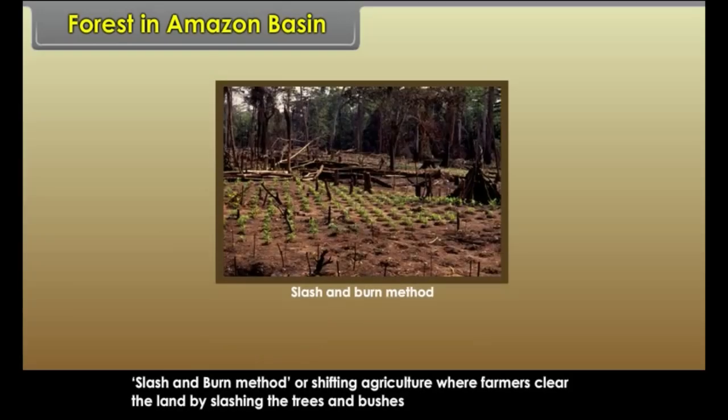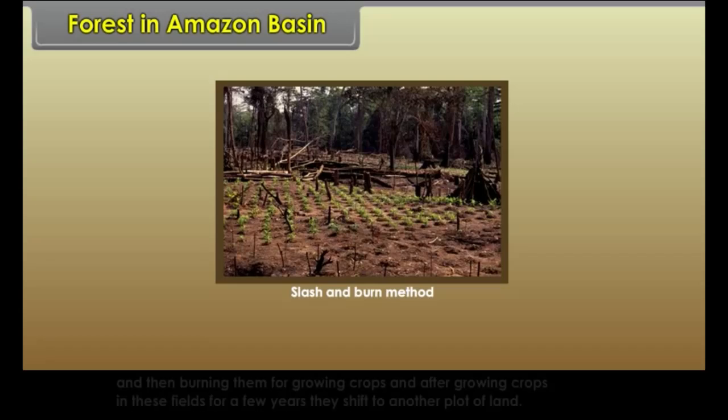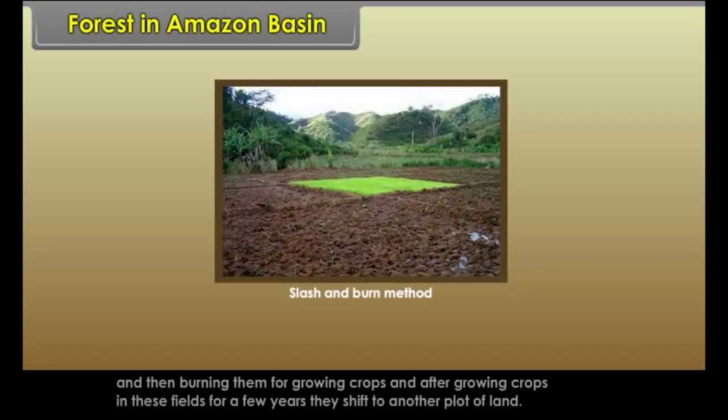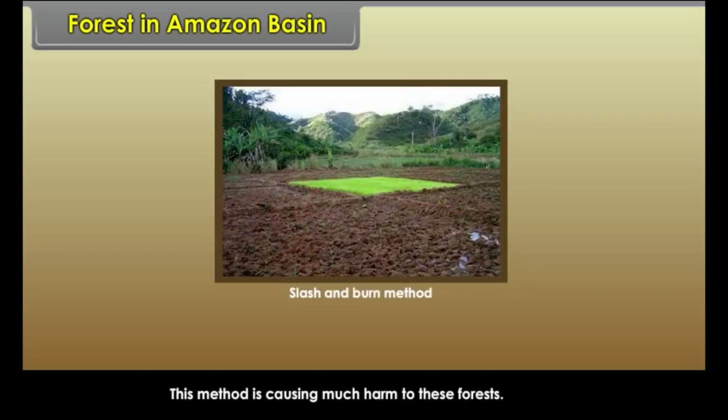Slash and burn method, or shifting agriculture, is where farmers clear the land by slashing the trees and bushes and then burning them for growing crops. After growing crops in these fields for a few years, they shift to another plot of land. This method is causing much harm to these forests.